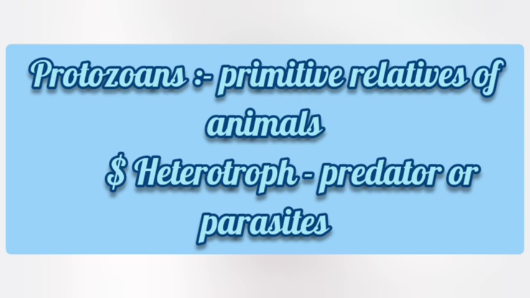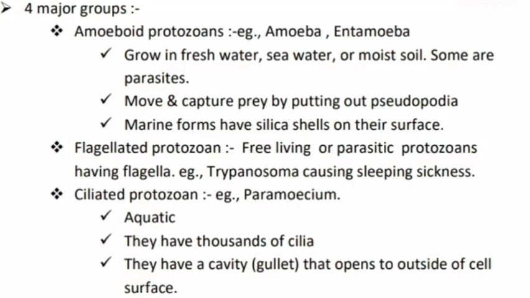Protozoans, primitive relatives of animals. Heterotrophs, predators or parasites, live and take food from living organisms. Four major groups: amoeboid protozoans, example Amoeba, Entamoeba, grow in freshwater, seawater or moist soil. Some are parasites, move and capture prey by putting out pseudopodia. Marine forms have silica shells on their surface.